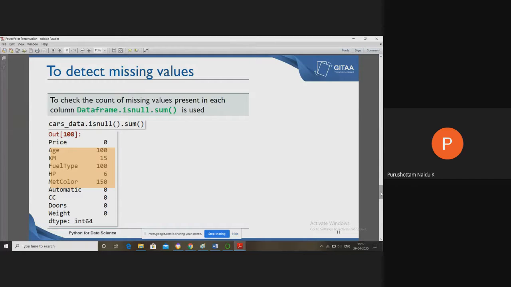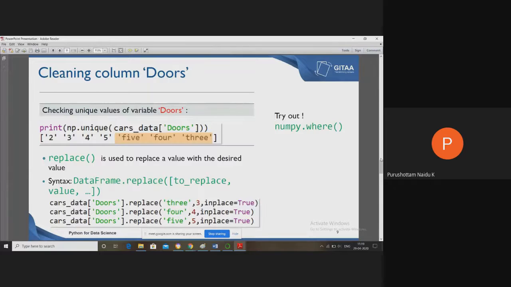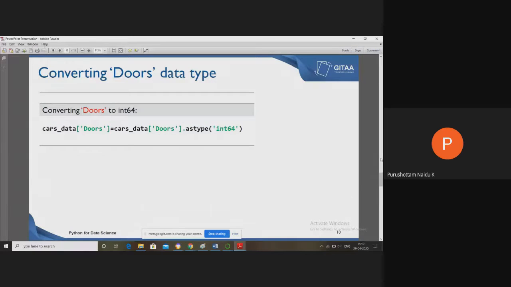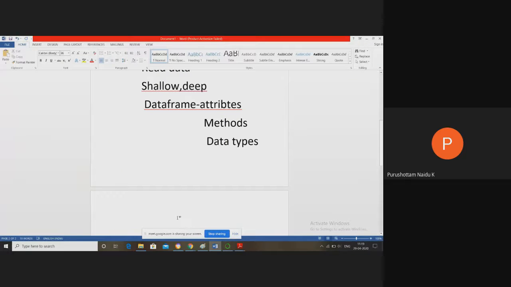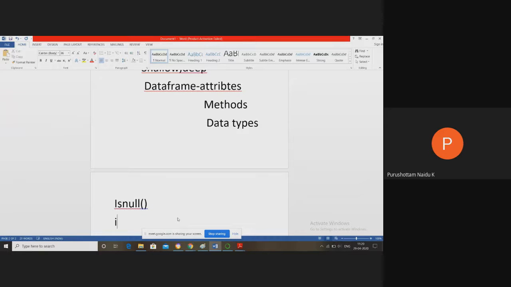The next action is to detect the number of missing values. There are two important methods we mainly use to identify missing values, called the isnull and isna methods. To detect missing values, we use the isnull method or isna.